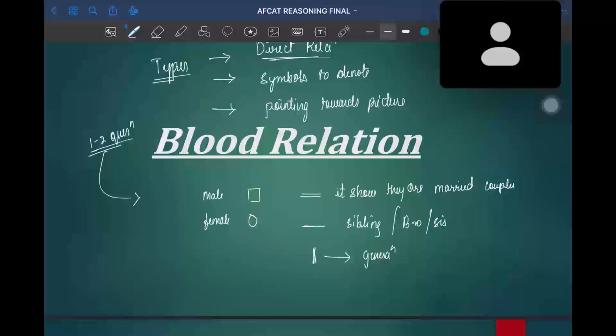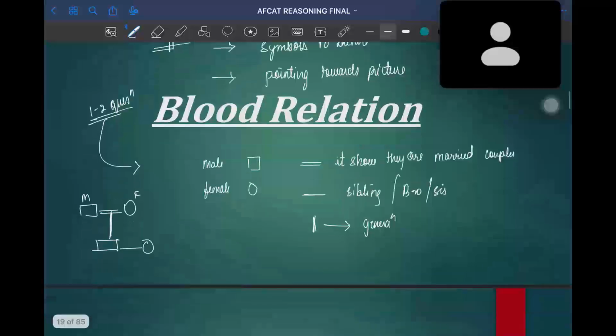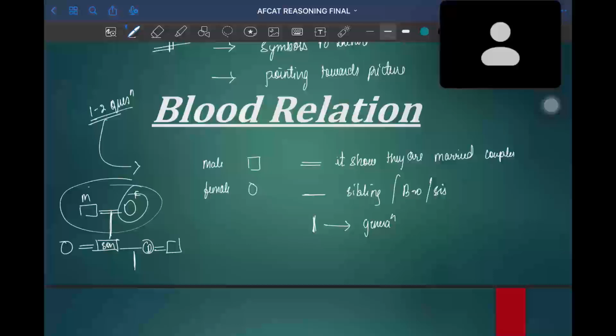For example, a male and female who are married couples, below them is a son and a daughter. Going further, this is a son, this is a daughter, and again this becomes male and female.